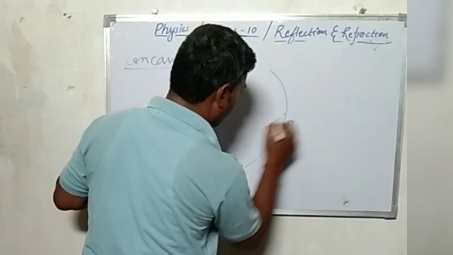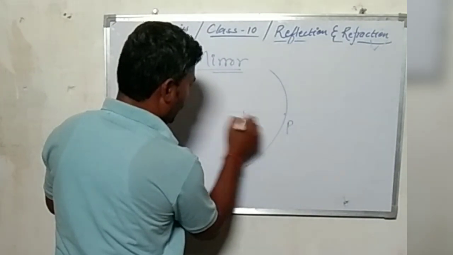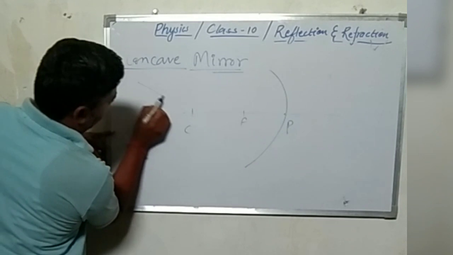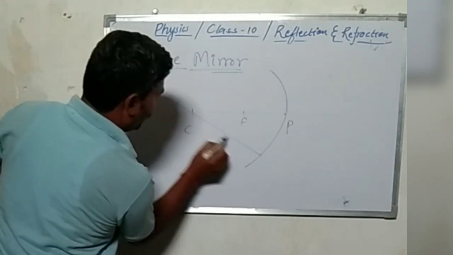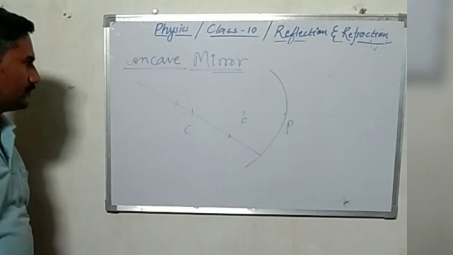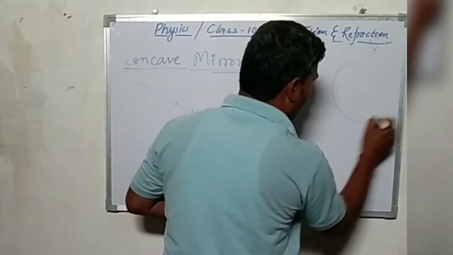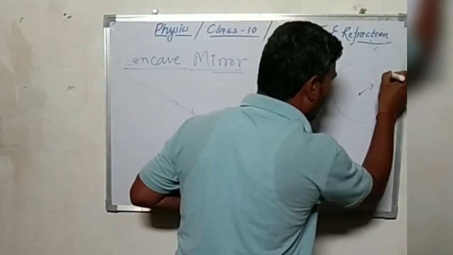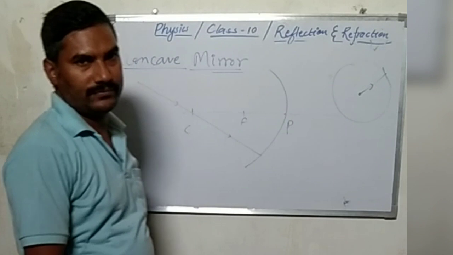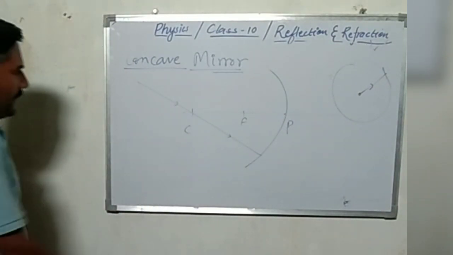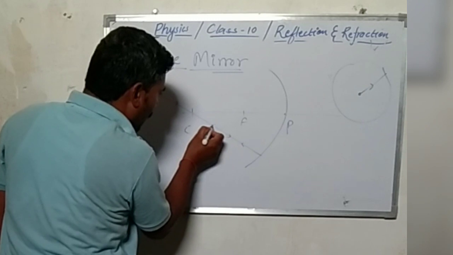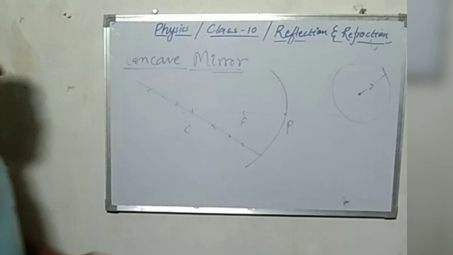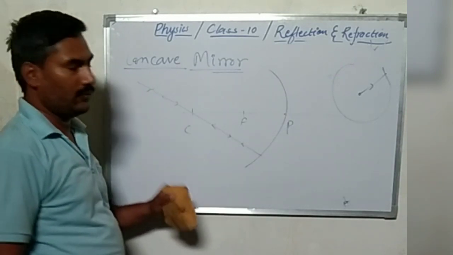Suppose we have this principal focus, this is the pole and the center of curvature, and a ray of light enters from the center of curvature. What will happen? As we have discussed in earlier classes, anything passing through the center of curvature will be perpendicular if you draw a tangent here. So it will bounce back in the same direction without any deflection. This is another rule we have to notice.